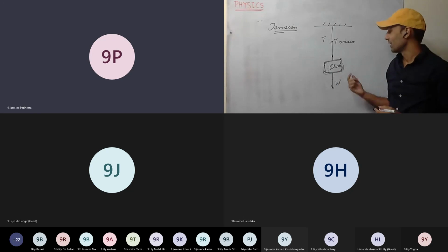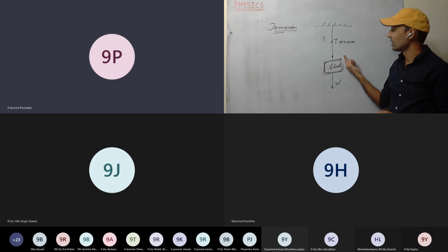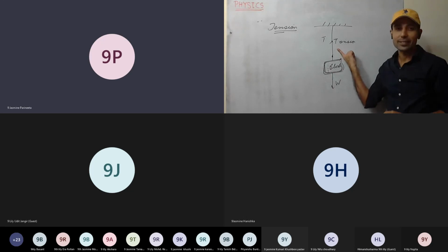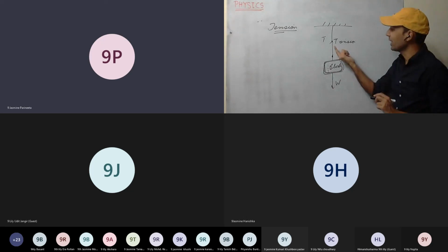Sir, due to the tension force, the string is moving a little upwards, because the block is pulling down and the string is moving up. Okay, we'll discuss that one.